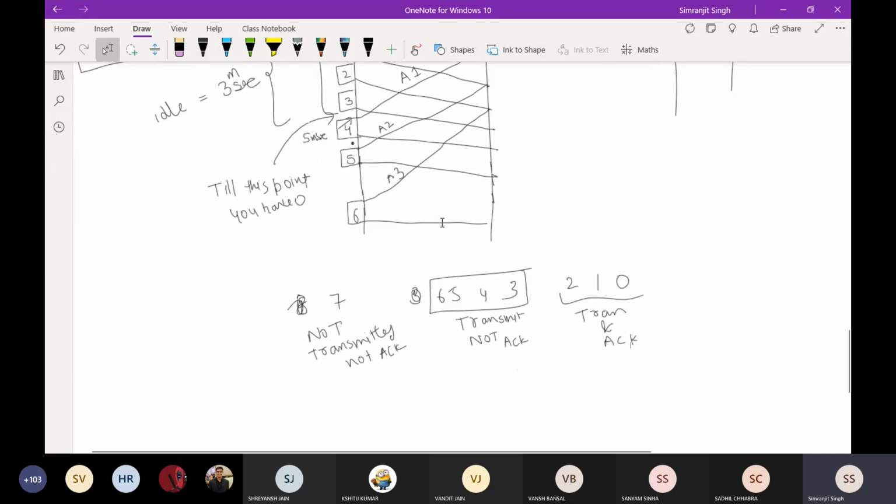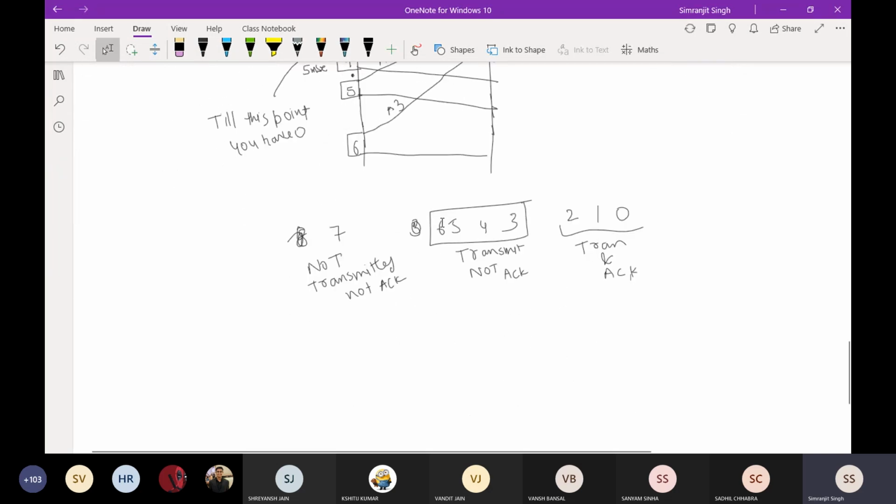Now you will be thinking, how can I increase the efficiency to around 100%? Previously you already know, in stop and wait you can transmit one packet out of 1 plus 2a. For 100% efficiency, you need 1 plus 2a over 1 plus 2a.